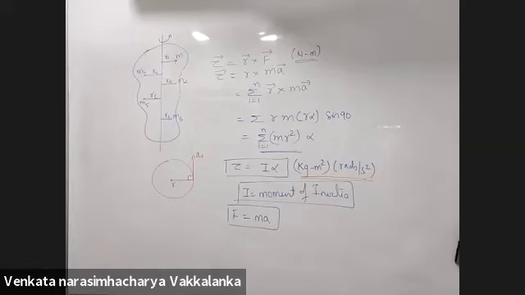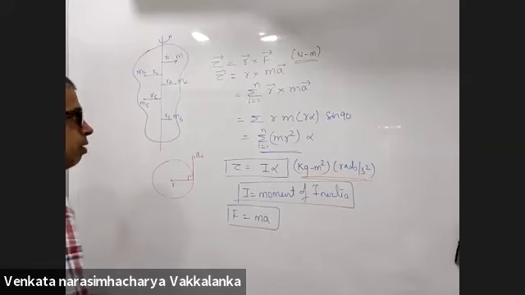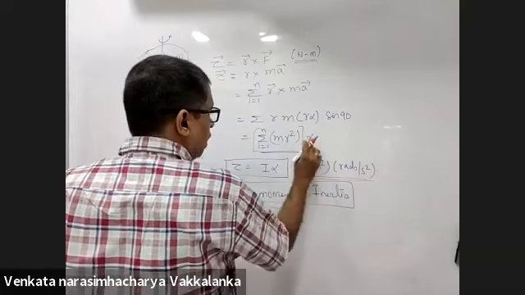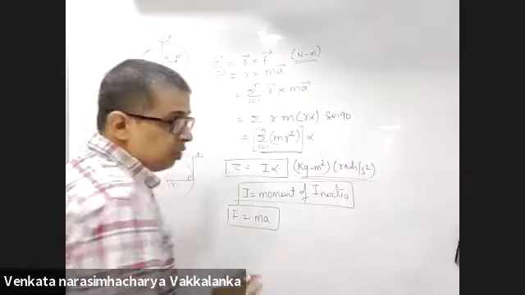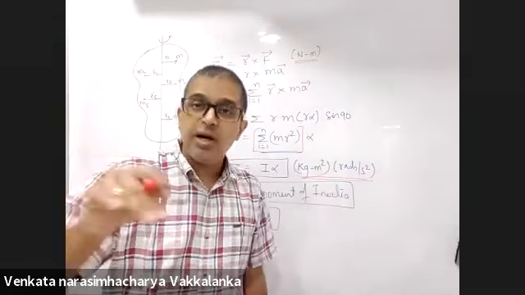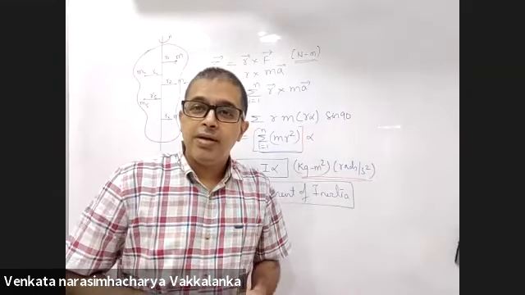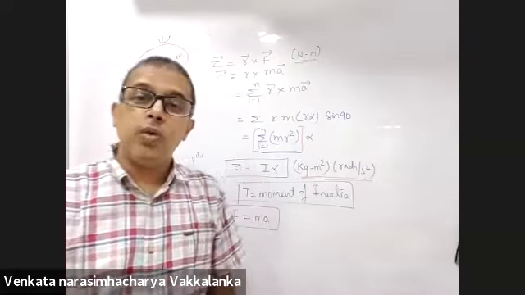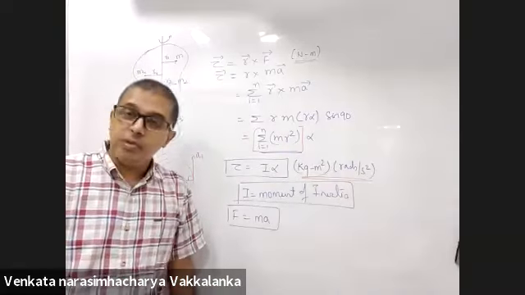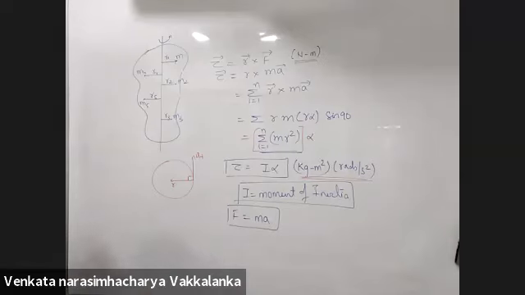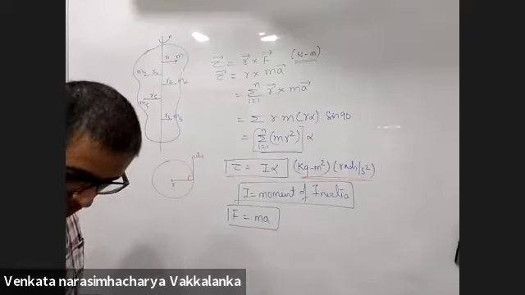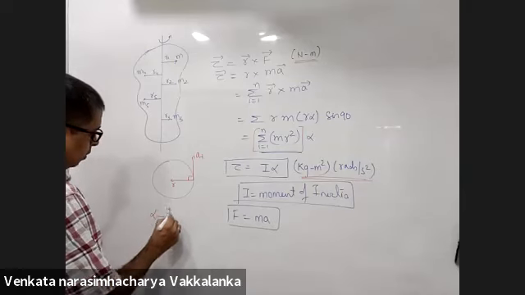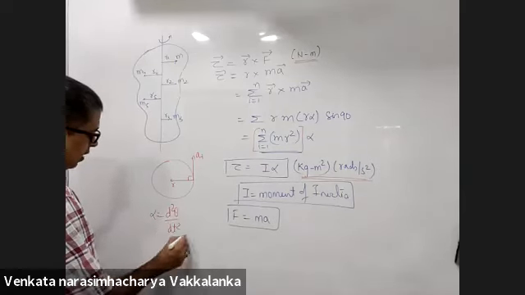Excuse me, sir. So it should be I summation alpha, because for all the particles in a body, the angular acceleration will not be the same, no? Alpha for all the particles will be the same. Reason: omega for all the particles is the same. By the rigid body theorem, angular velocity of the body with respect to any point on the body will be the same. If omega is the same, alpha will be the same also, because alpha is d2 theta by dt square.